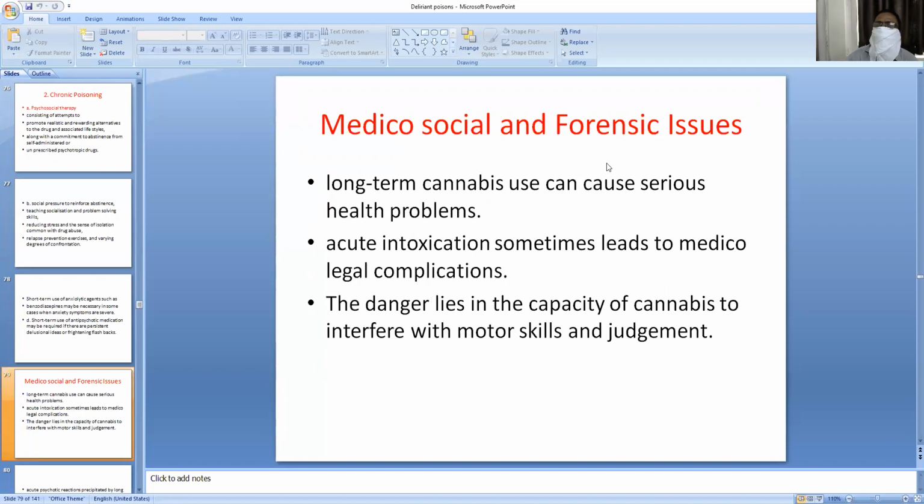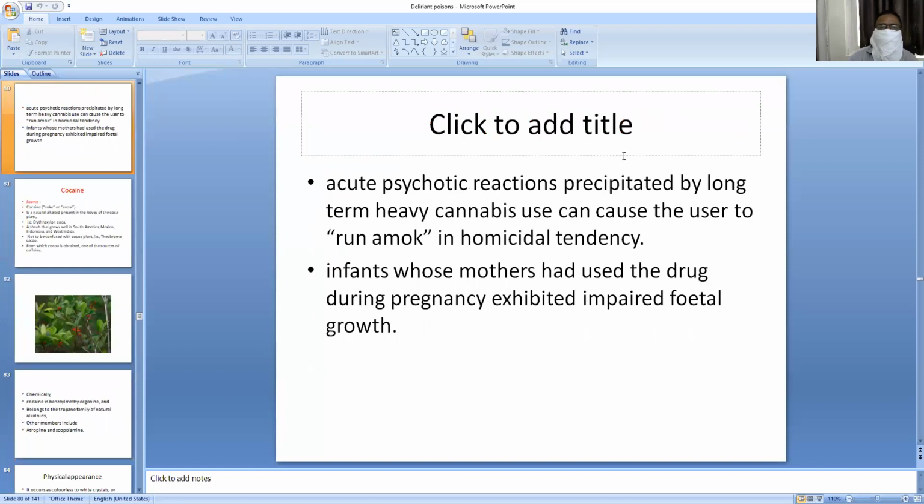What are the medico-legal importance and the medico-social issues? Cannabis is a serious health problem nowadays. Many youth are addicted to this ganja. The danger is their loss of motor skills and judgment. The chronic users can show a symptom of running amok. Running amok means it is a psychiatric disturbance having homicidal tendency.